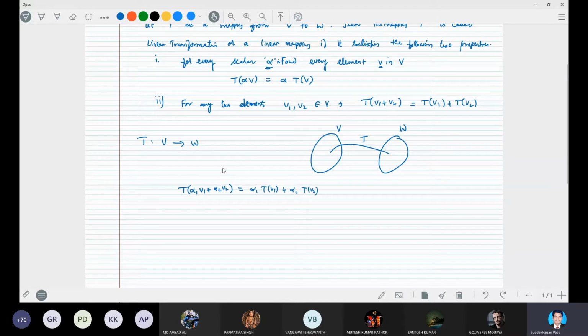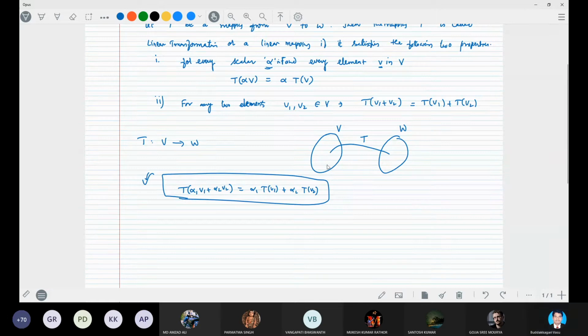Both conditions are satisfied in this one single statement, where scalar multiplication and vector addition are both followed by this mapping. Either you take these two conditions separately, or you follow this condition, whatever it may be.